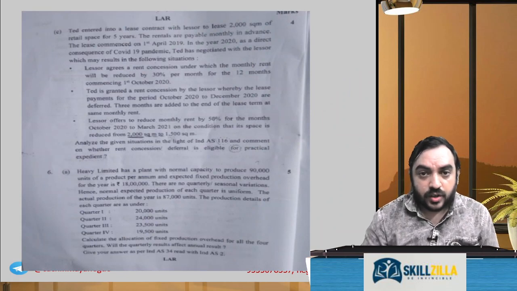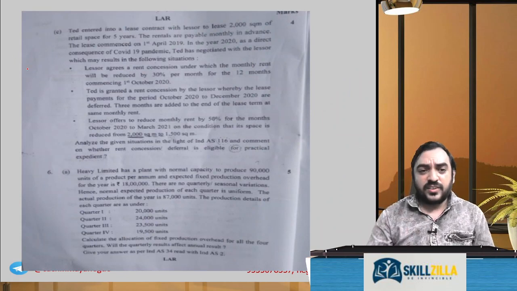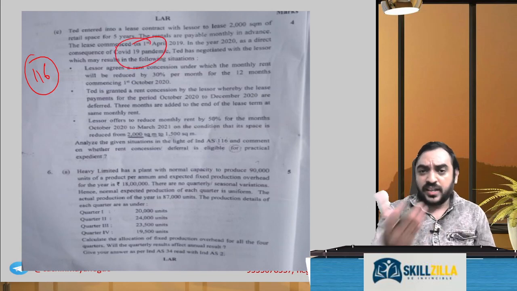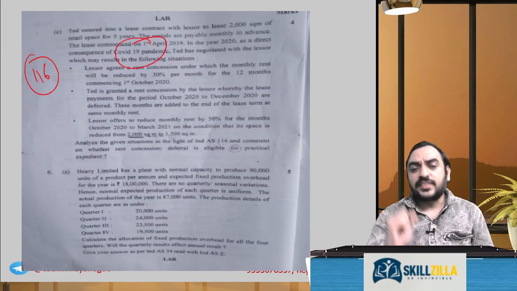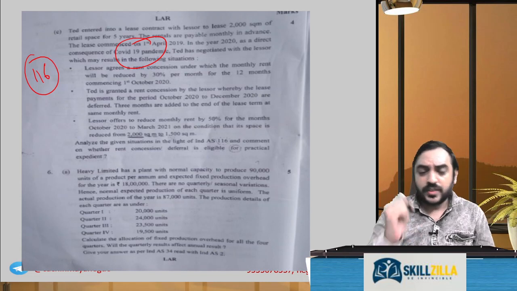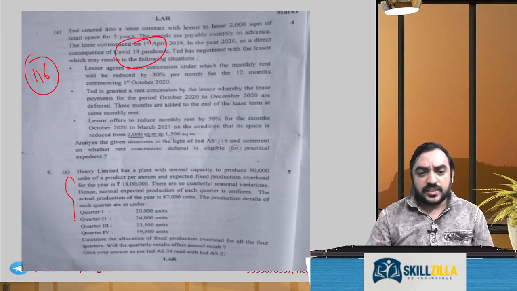TED entered into a contract with lessor. This is Ind AS 116, which is a COVID-19 expected question. I've released a video also on this. Rent concession, I have solved a problem also. 4 marks, simple marks.